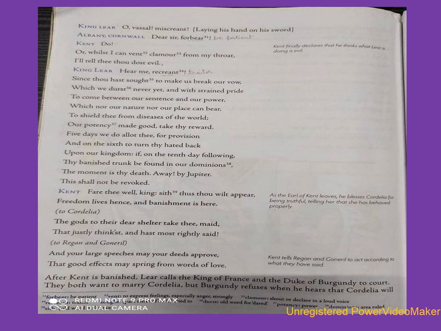And he says that okay, freedom will live somewhere else and banishment will live here. To Cordelia he says, I hope the gods will protect you, my dear girl, for thinking fairly and speaking correctly. To Goneril and Regan he says, and you too, I hope your actions carry out your grand promises of love so that big words can bring big results. Farewell to all of you. I will carry on my life in a new land. So he says, okay, fine, I am going from here and I will lead my life in a new place.